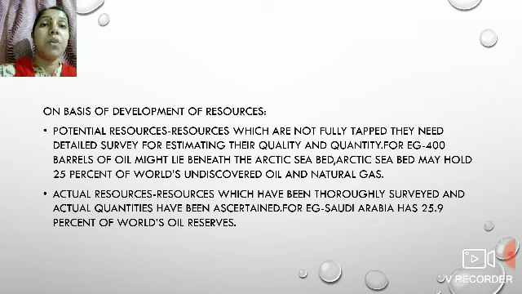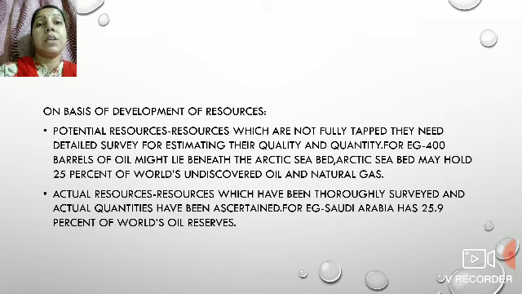Then the last one, we have on the basis of their development. They are classified into potential and actual resources. What are potential resources? Resources that are not fully tapped. What is the meaning of not fully tapped? It means that they have not been surveyed, that data collection is not thoroughly done. We do not have the exact quantity in which they are present in the country or in the world.